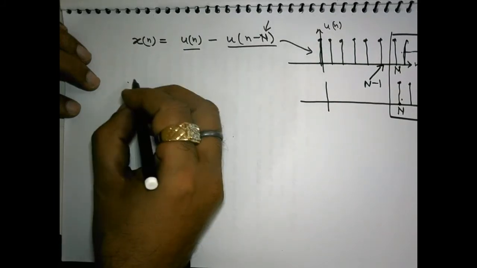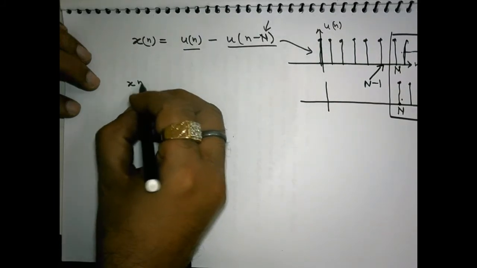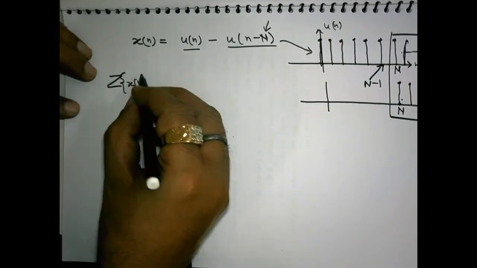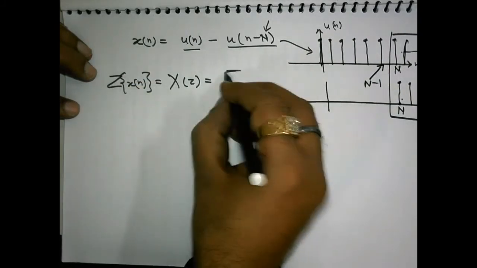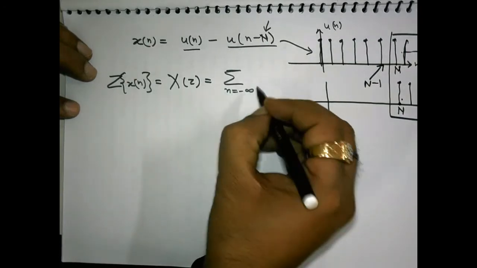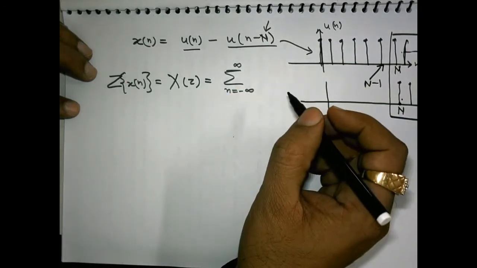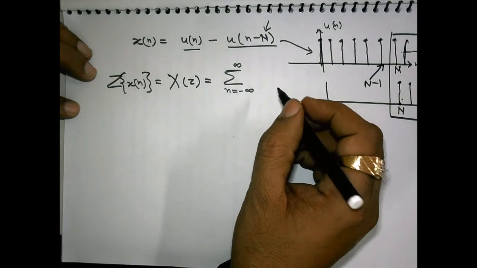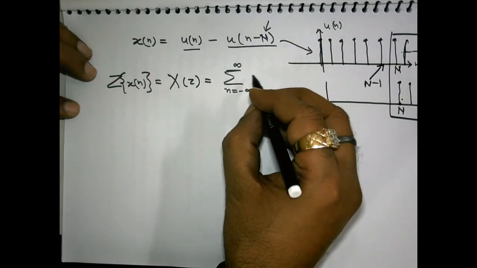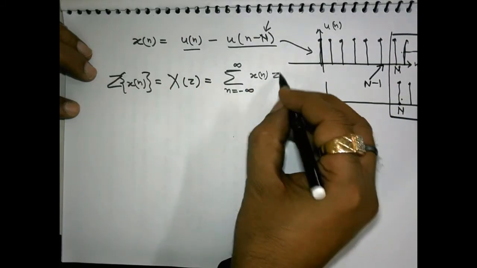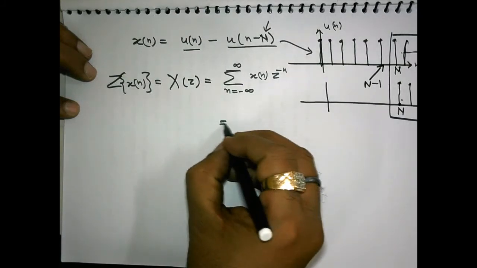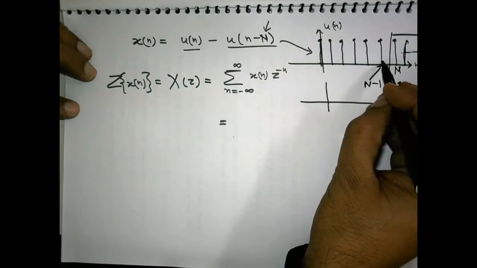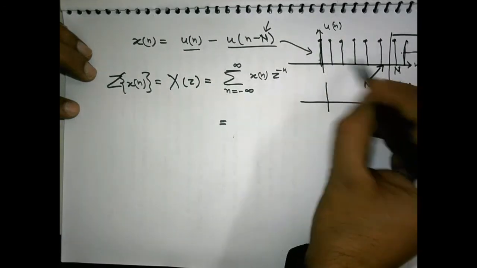So, the Z transform of this x[n] is represented like this, or it can also be written as X(z), and the defining expression of Z transform is summation n equal to minus infinity to infinity x[n] z to the power minus n. And what is the value of x[n]?